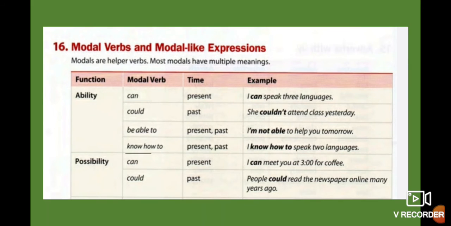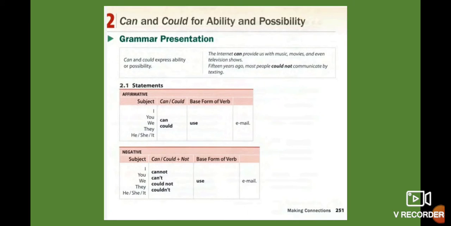Let's continue. So we have the different modals. Also we study be able to and now have to. Remember we use these for ability, possibility, in present or in past. We have the affirmative statements, and remember we use different structures. For example, the subject, the modal can or could, the base form of a verb, and then you use the complement. This one is if it is affirmative, and if it is negative, you use the subject, then can or could plus not. You can say cannot, can't, could not, or couldn't. It's possible, and then you use the base form.